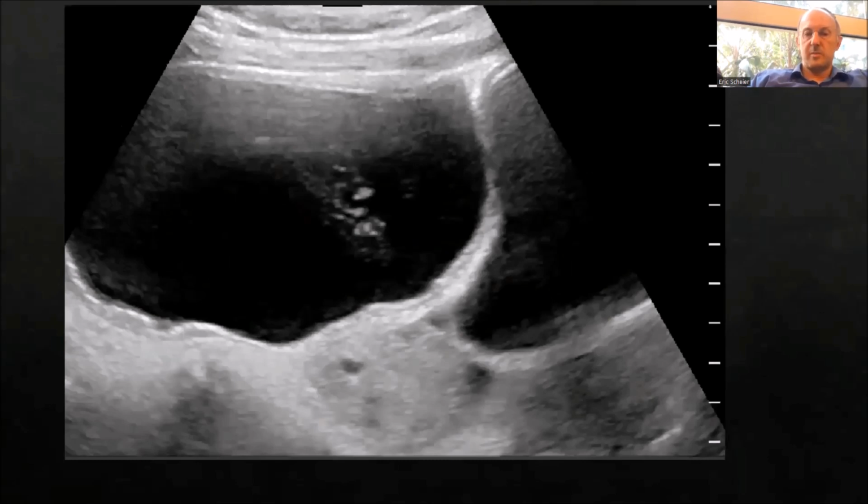And this is the double bladder sign, where we have a large cyst-like structure with hypoechoic fluid inside, and another large cyst-like structure with hypoechoic fluid inside. One of them is the bladder, and one of them is just a large cyst around which this ovary has torsed. You can see under it, this is our torsed ovary.